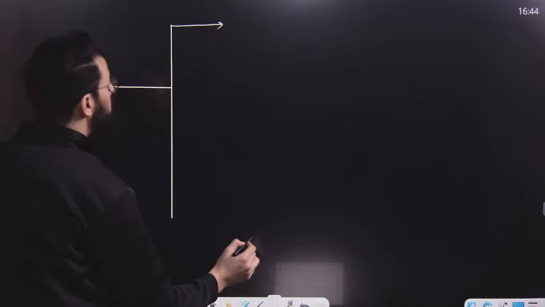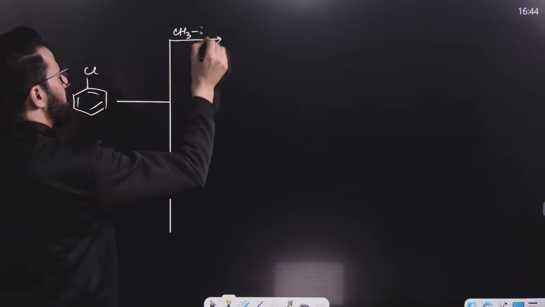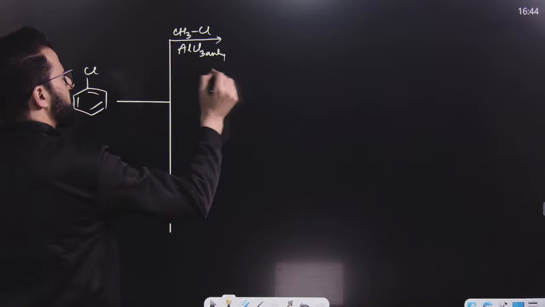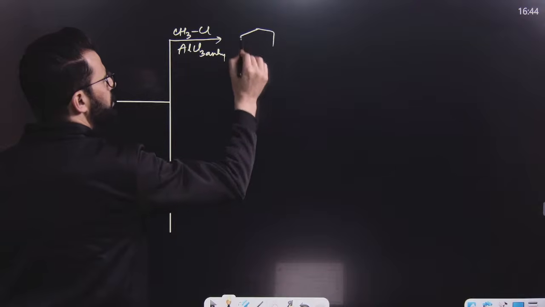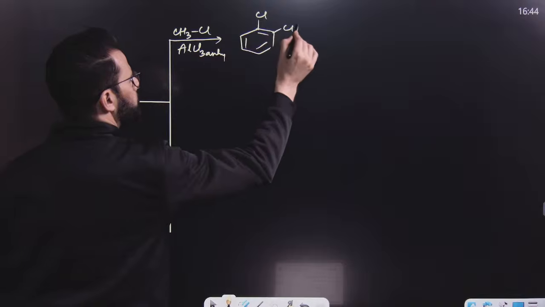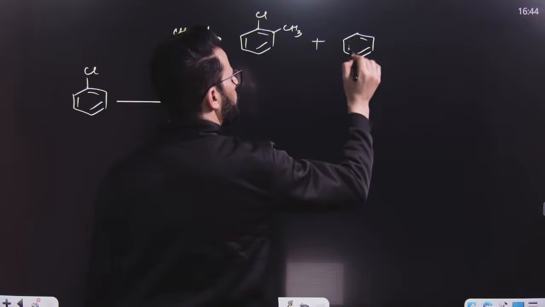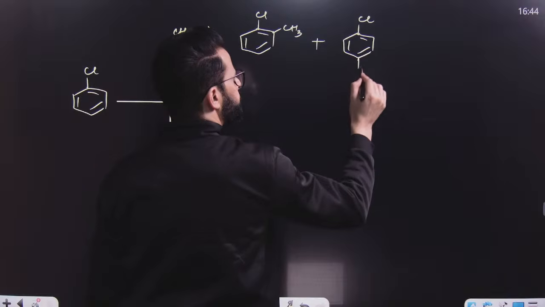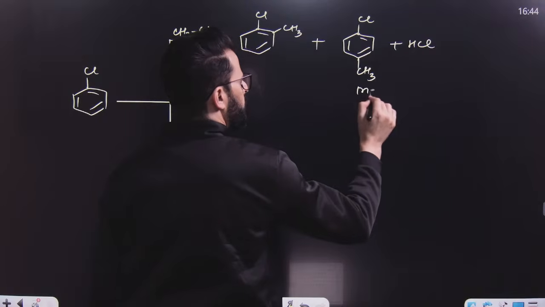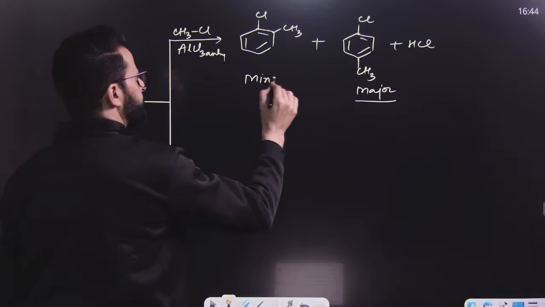Another reaction of chlorobenzene is Friedel-Crafts alkylation. Suppose CH3Cl in presence of AlCl3. We know the electrophile of this reaction is CH3 positive, and that CH3 positive electrophile will go either to ortho or to para. But the para product will be the major product. So this is major and this is minor.